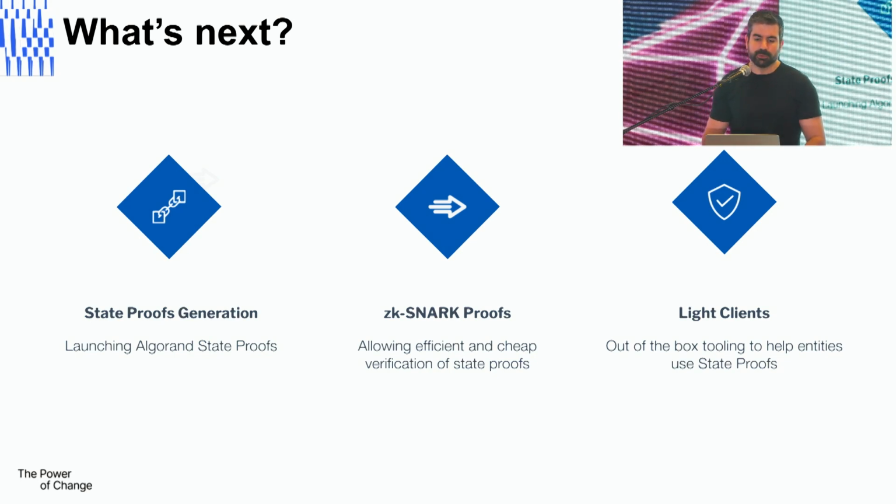After that, we are going to release the zk-SNARK proofs. As I said, state proofs are compact and light, but we want to make them even cheaper and faster to verify, because gas fees are not always cheap. So essentially we are snarkifying them, and we're generating zk-SNARK proofs that you can verify easily instead of the state proofs themselves. Once we're done with that, we're going to release 2 light clients, one on Ethereum, one on Algorand, that will allow everyone to use this technology and verify whatever state they need, whether it's on Algorand or Ethereum.